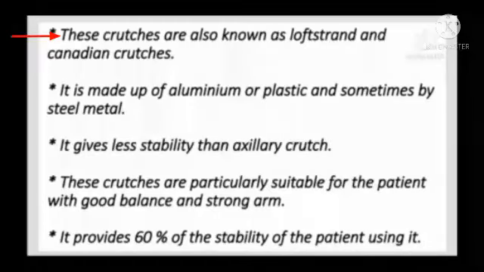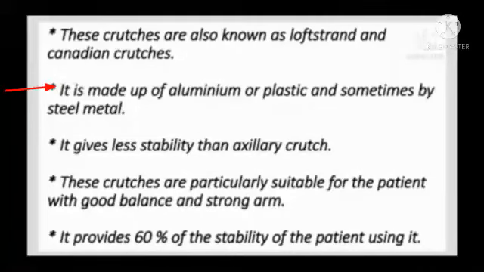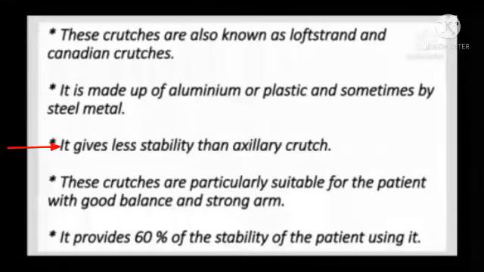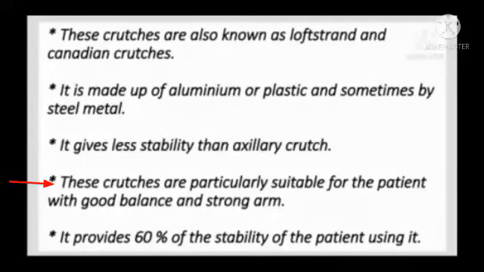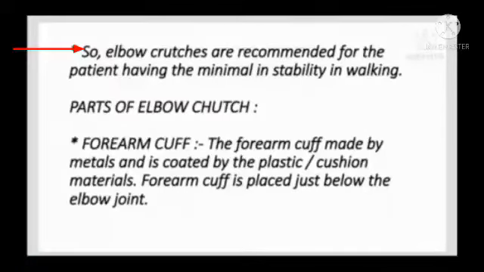Elbow crutch is also known as Lofstrand and Canadian crutch. It is made up of aluminium or steel, and sometimes by steel metal. It gives less stability than the auxiliary crutch. These crutches are particularly suitable for the patient with good balance and strong arms. It provides 60% of the stability of the patient using it. So the elbow crutches are recommended for the patient having minimal instability in walking.